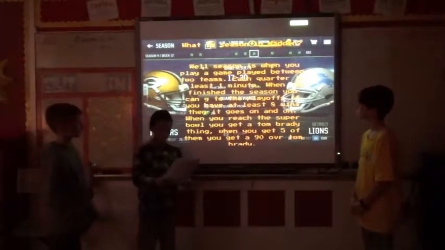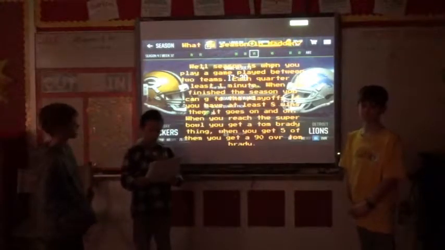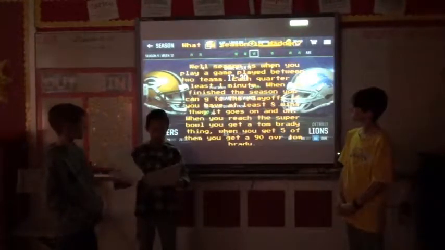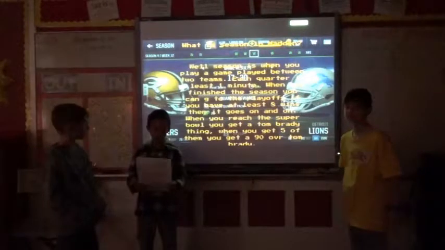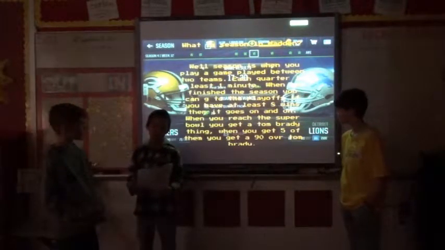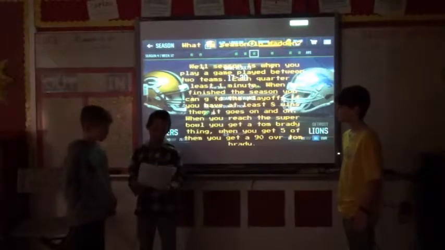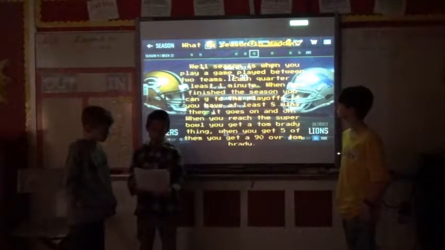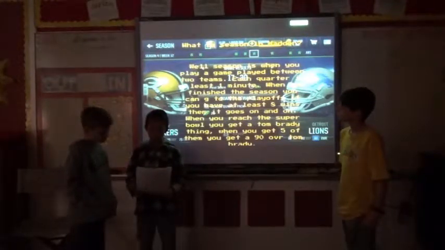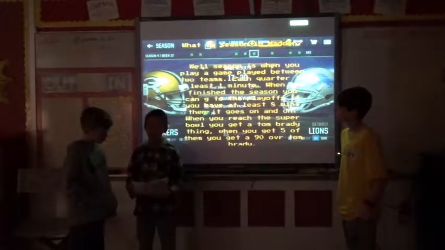What is season? Well, season is when you play a game played between two teams. Each quarter is at least 1 minute. When you finish the season, you can lose 8 games to go to a playoff. If you have at least 8 wins, then it goes on and on. When you reach the Super Bowl, you get a Tom Brady suit. When you get 5 of them, you get a 90 overall Tom Brady.